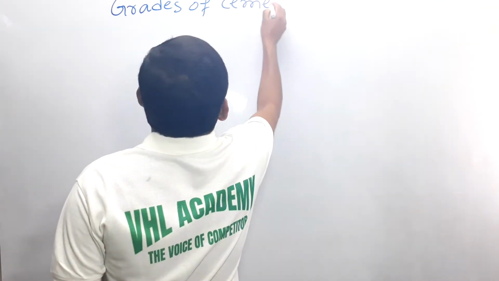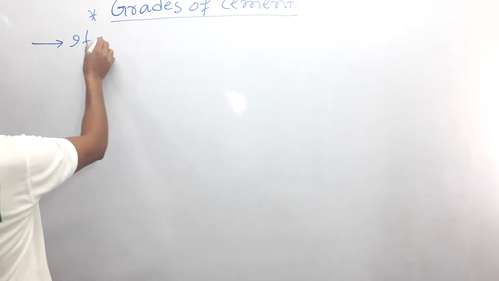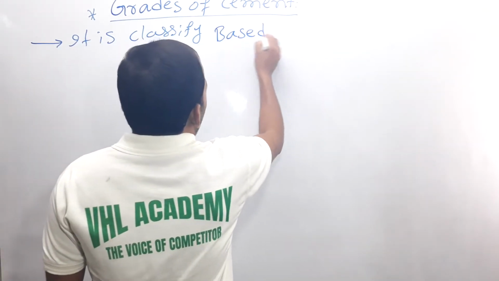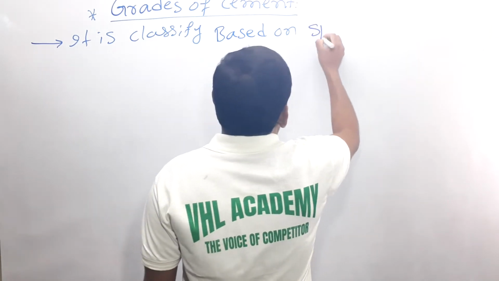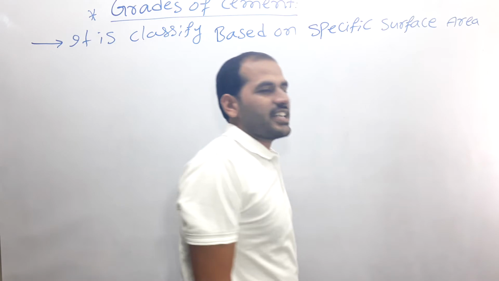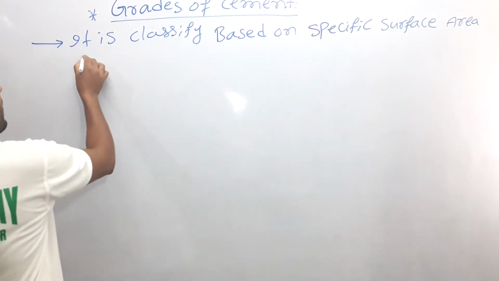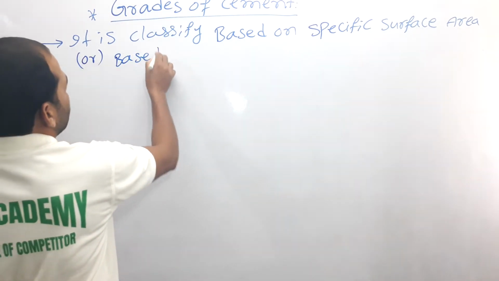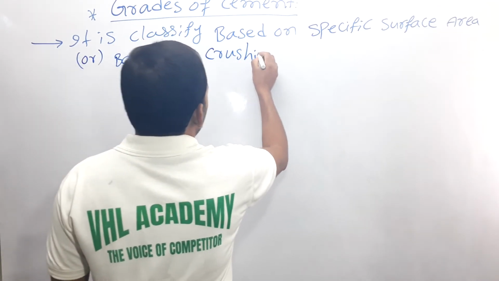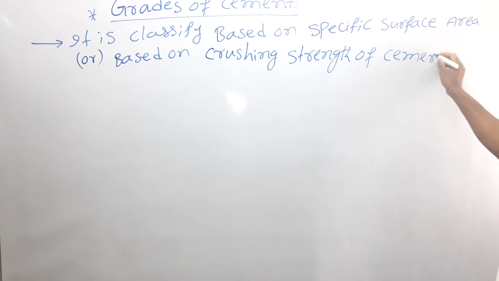Grades of cement. The grades of cement are classified based on the specific surface area of cement particles, or based on the crushing strength of cement mortar.